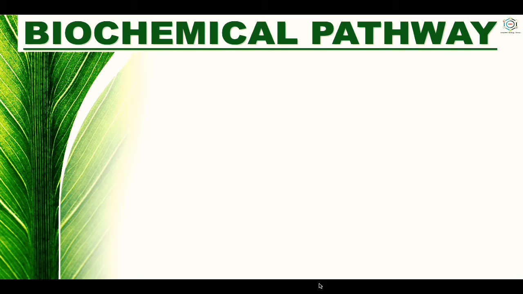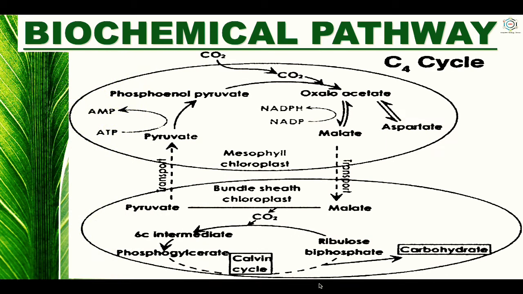Now, after this, see here the biochemical pathway. So, what is the biochemical pathway of this cycle? Initially, the carbon dioxide of the atmosphere, in this picture, comes in contact with the mesophyll cells, where it combines with phosphoenol pyruvic acid or phosphoenol pyruvate to form oxaloacetic acid, which is a 4-carbon compound.